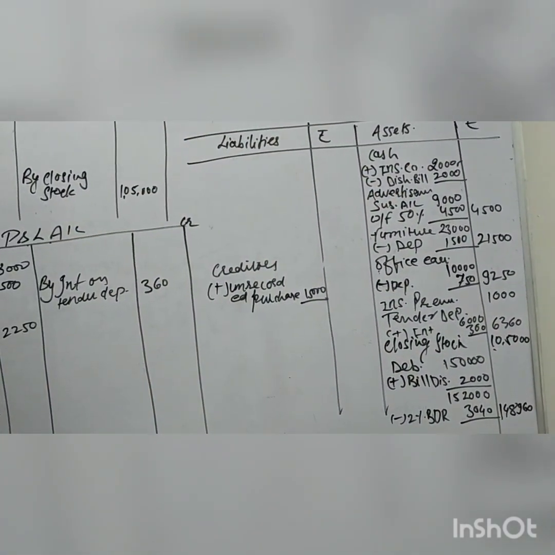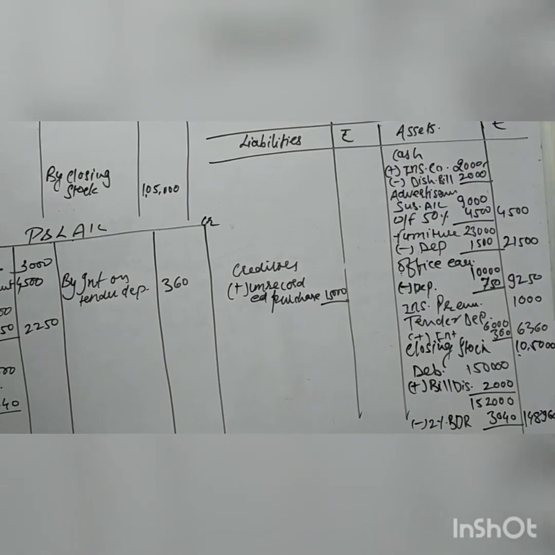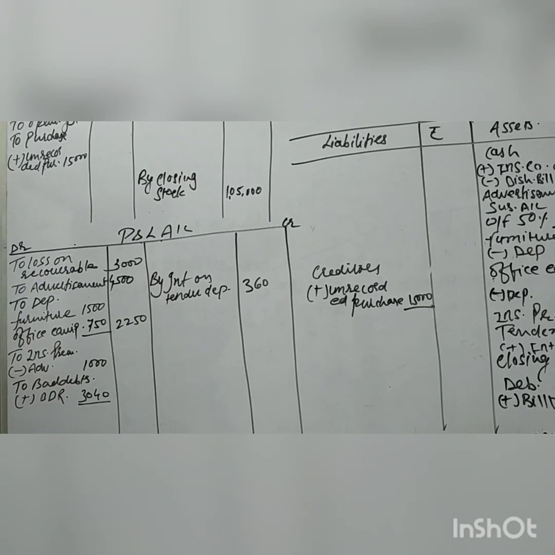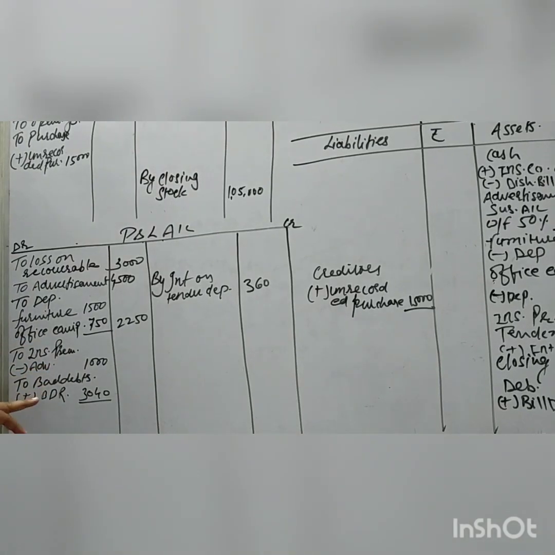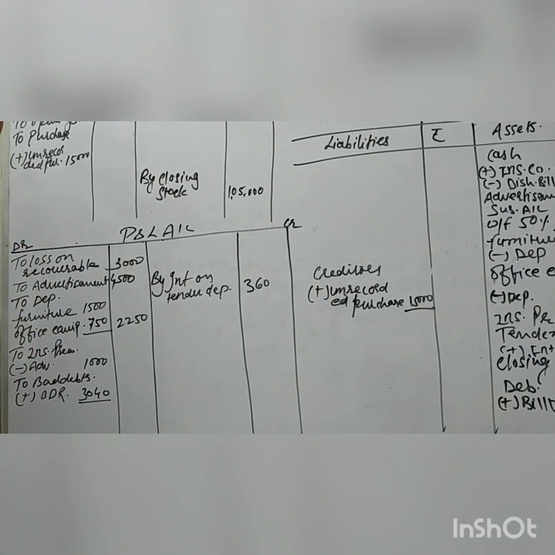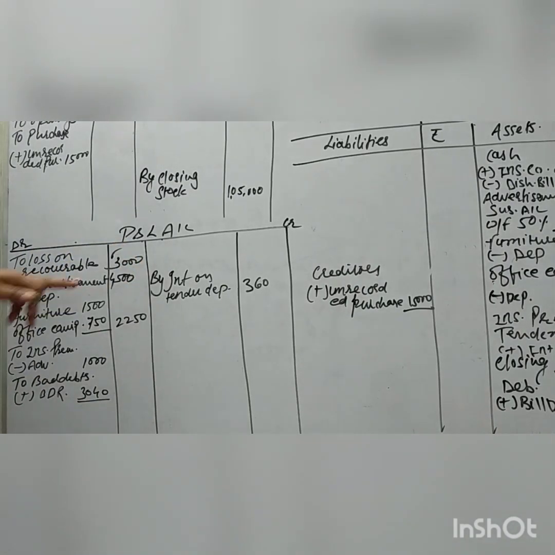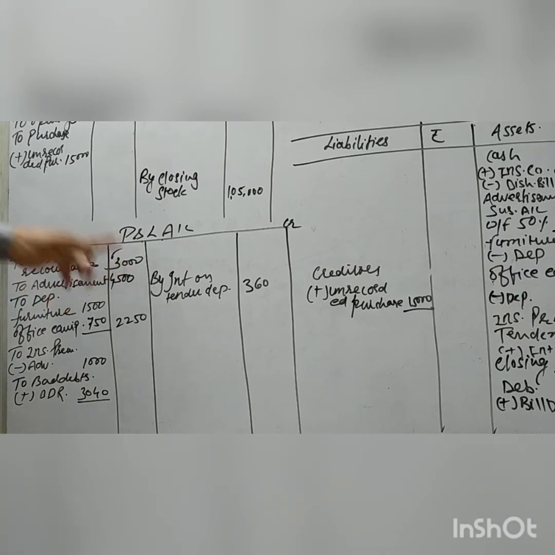Now, 5,000 insurance recoverable, right? Here we have settled for 2,000 rupees, but we are getting a loss of 3,000. So 3,000 will come to the debit side, loss on insurance recoverable settlement, right? With the 3,000 rupees, you can see the 3,000 rupees.